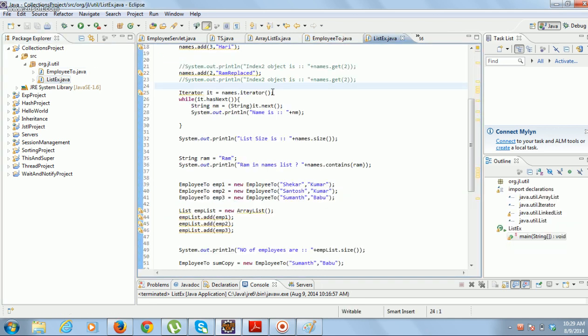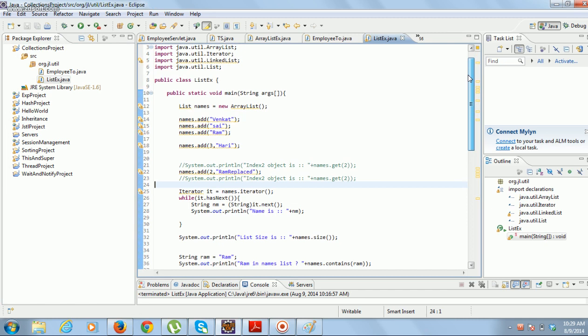Okay, now first I will give you just an overview. Whenever you want to create an array list, you can declare it like this also, but you will get a lot of advantages if you use the interface type. When you declare it as interface type, you can assign array list or you can assign linked list.